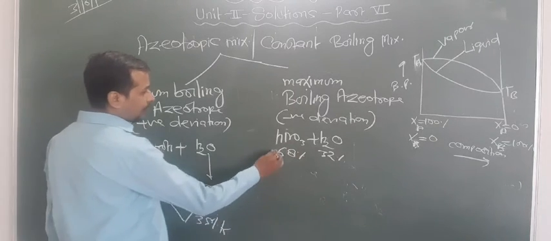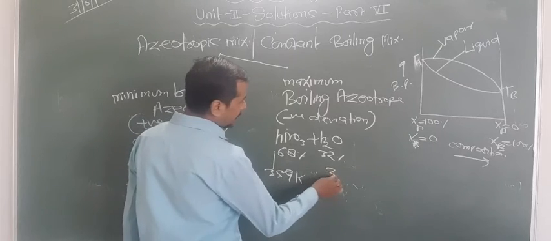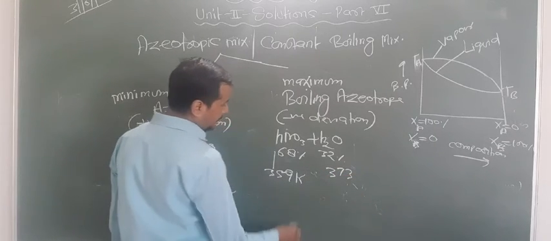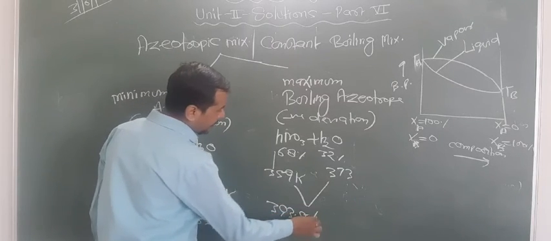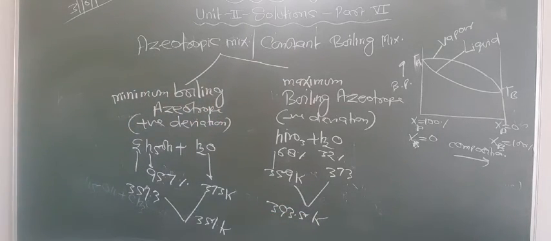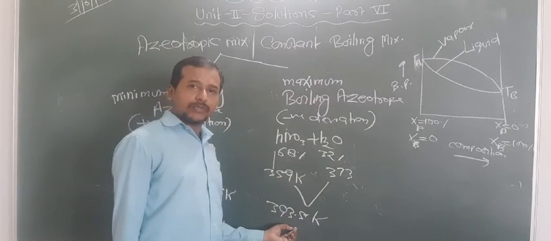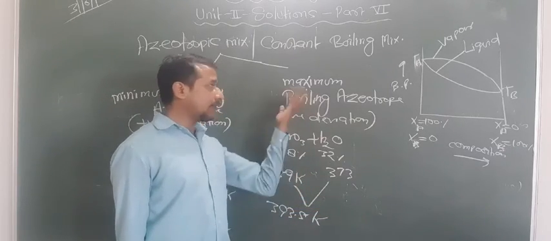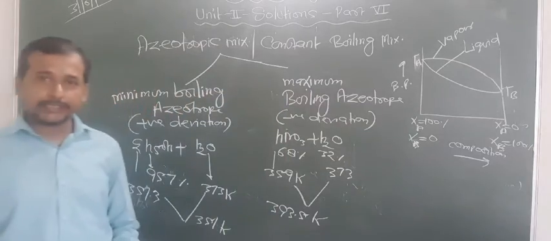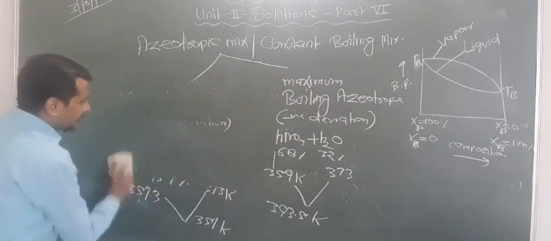The boiling point of nitric acid is 359 Kelvin and water is 373 Kelvin, but the mixture has a boiling point of approximately 393.5 Kelvin. Are you getting this point or not? So the mixture has a higher boiling point at this composition than either of the components. That's why this is the maximum boiling azeotrope. So these are all about azeotropic mixtures.